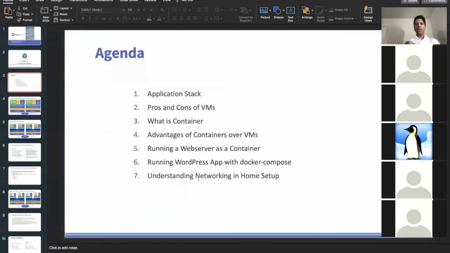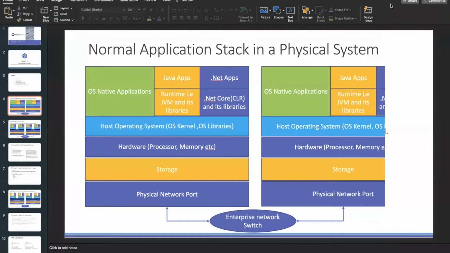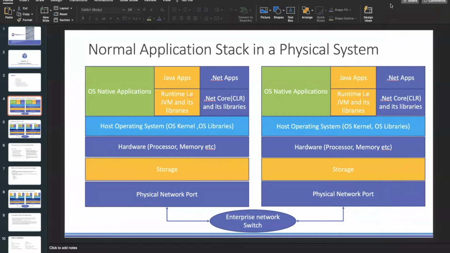Also, I'll give a hint of how you can set up your home networking and home systems, so that going forward, we can run a real Kubernetes cluster inside your home system. That's what I intend to cover. Okay, so quickly, I'm sure all of you know what a normal application stack is.